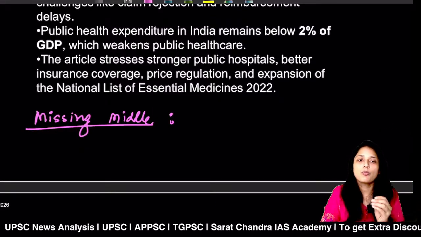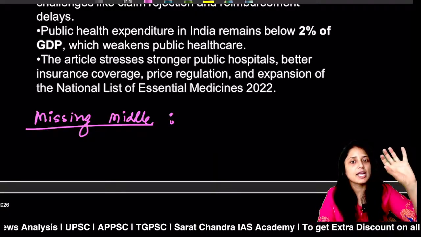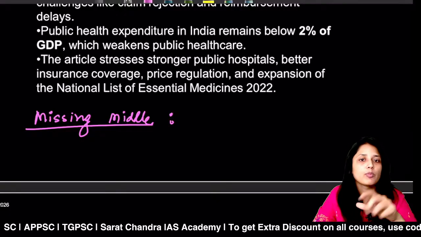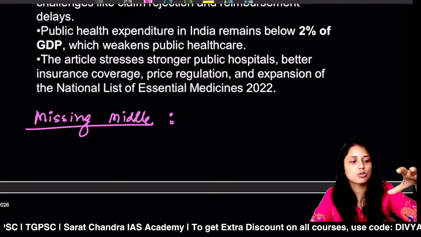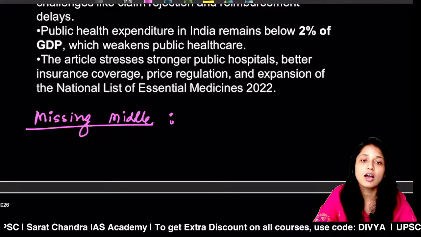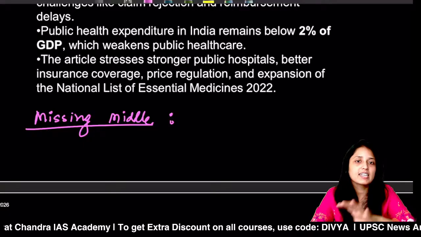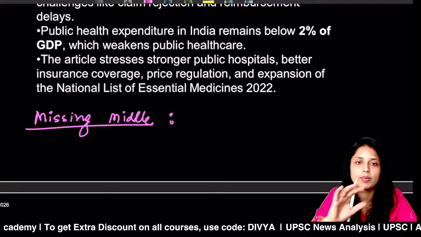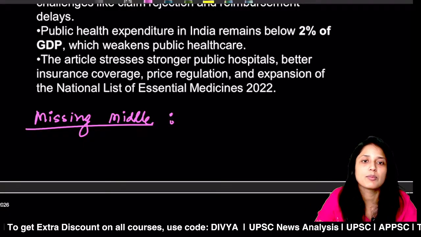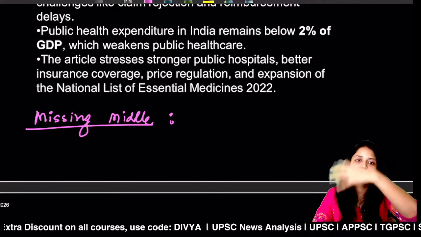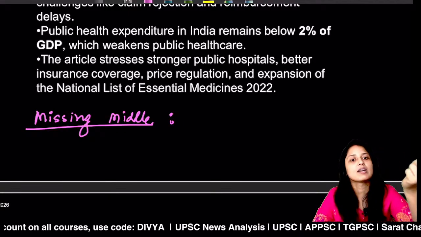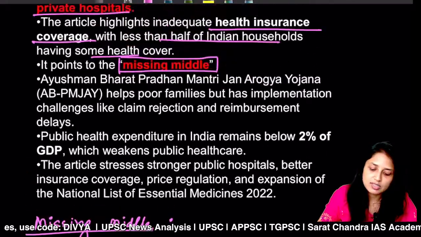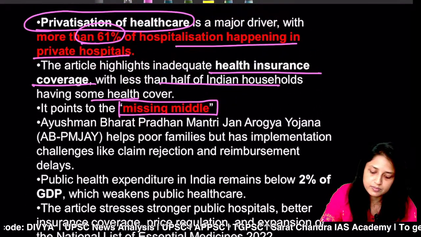Basically, these are the group of people who can neither be included in the government-funded health insurance schemes, because they are not that poor, they do not belong to the BPL category, so they cannot come under Ayushman Bharat Yojana, nor are they so rich that they can easily pay the premium of a private insurance policy. So this is the meaning of the missing middle: this group of people is missing from both kinds of policies. They cannot come under government health insurance, and they cannot buy private health insurance policies either. So this is the dilemma of the missing middle in India.